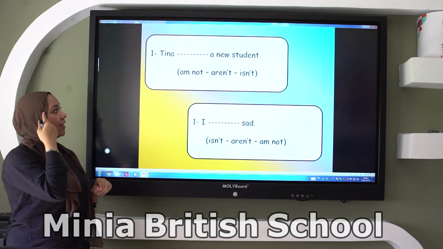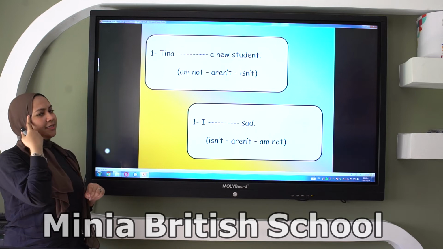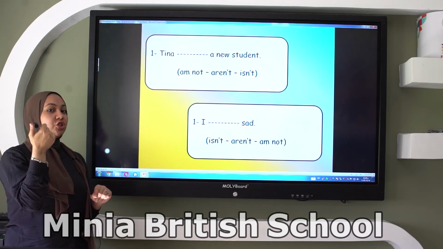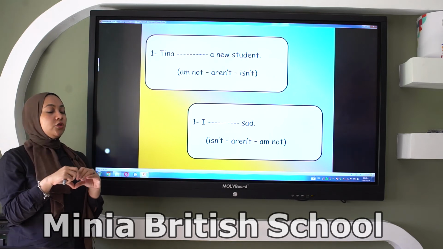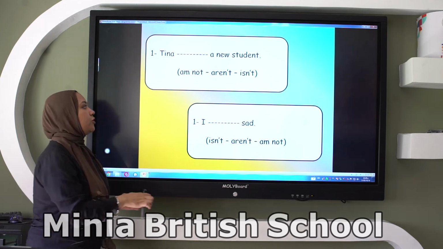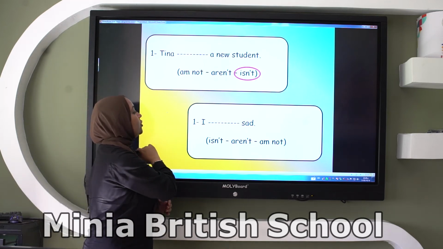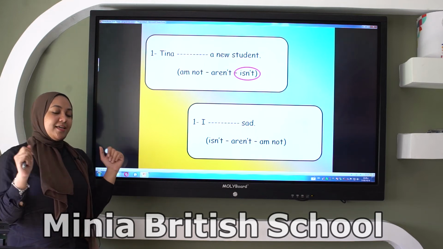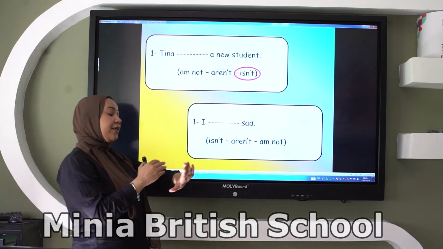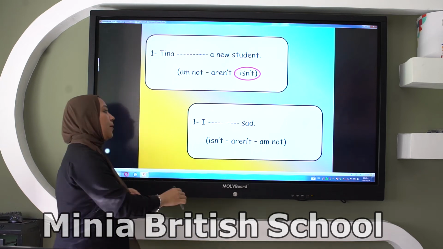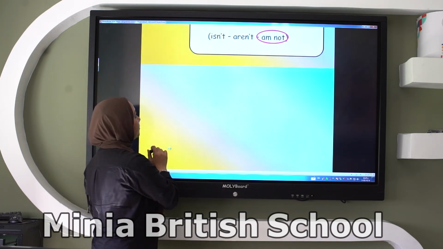Tina, blank a new student. In my head, Tina is the name of a girl, and girl is she. She loves. Good job. So Tina in the negative will be what here? Good job. Tina isn't a new student. I loves, it's easy. This loves am. But here in the negative will be isn't, aren't, I'm not. Good job. I'm not sad.